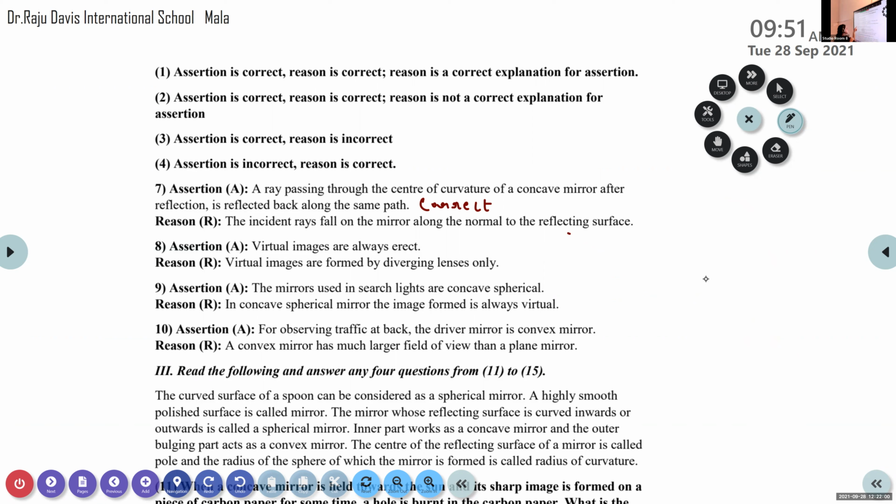Now, what about the reason? The incident rays fall on the mirror along the normal to the reflecting surface. Is it true or false, correct or incorrect?